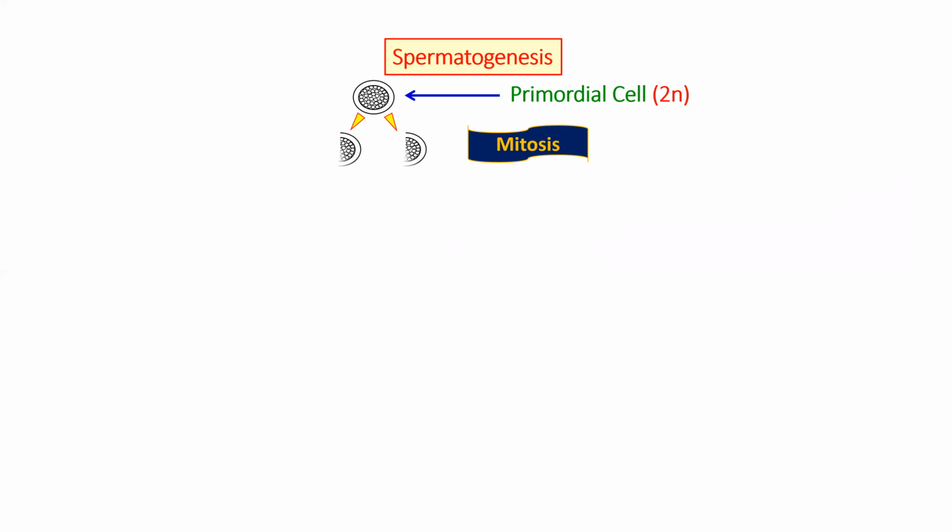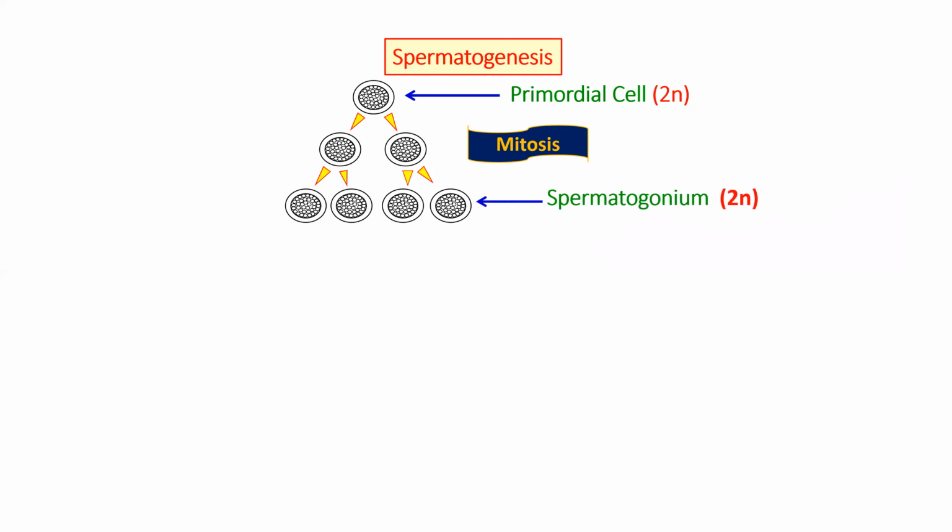As they undergo mitosis, the number of chromosomes remains the same, and they form spermatogonia.